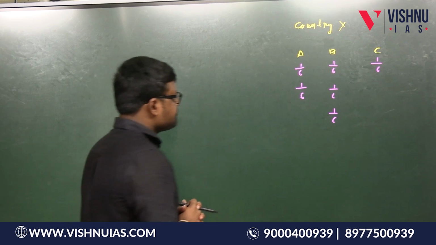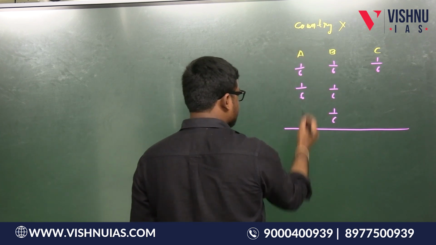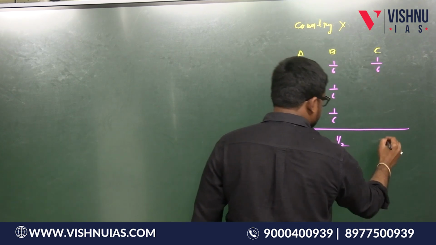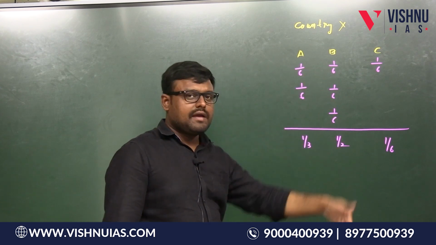So what is the total score of A? 1 by 6 plus 1 by 6, that is 1 by 3. B, it is 1 by 2, and C, it is 1 by 6 only. That means C scored 0 in the remaining indicators.